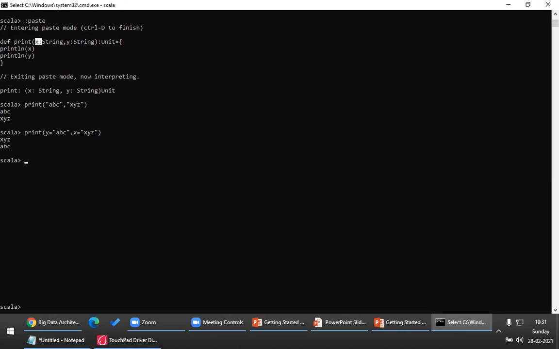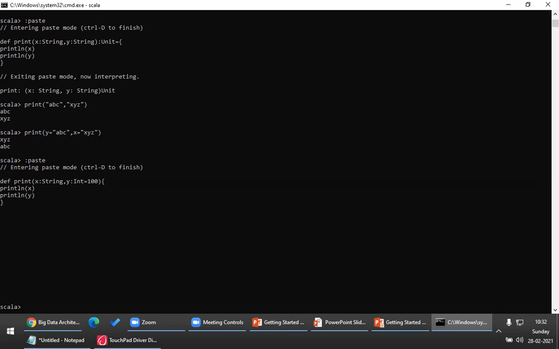The next example, parameter default values. So if you don't pass the value, it will take the default value. These features are available in Python also. For example, look at this. Let me write a method, I'll just name it print. The X, which is of type string, and let's assume the Y, which is of type int. If you do not pass the Y value, if you do not pass the second argument, the default argument, let's say I'll take it as 100. This is what we call parameter default values. Very important topic. Println, I'm just printing the value of X. Println, I'm printing the value of Y.